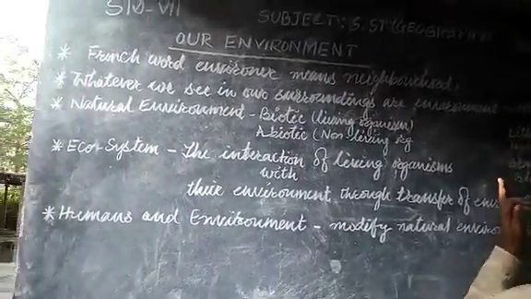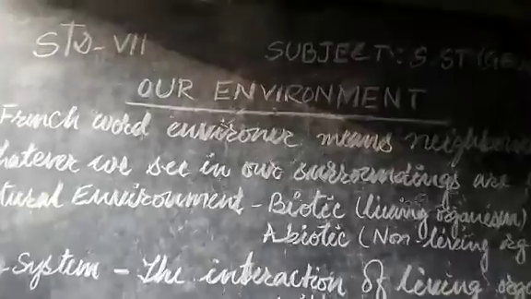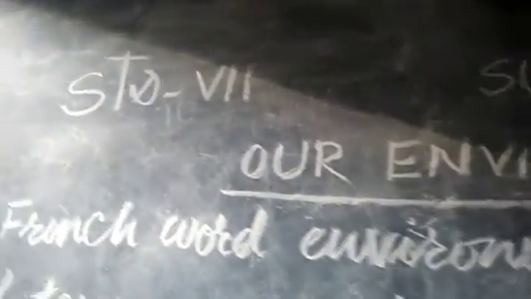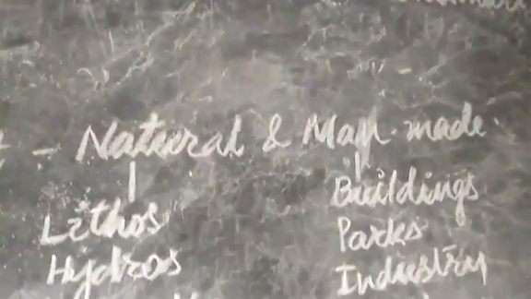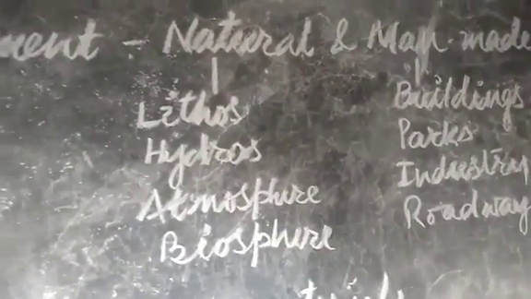So lithosphere, hydrosphere, and atmosphere are the natural environment, whereas buildings, parks, industry, roadways, railways, schools, and societies are all considered as the man-made environment.